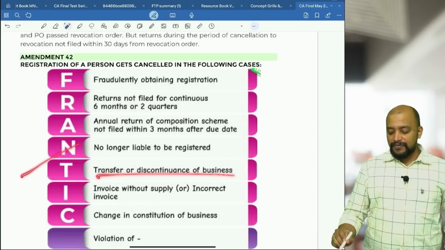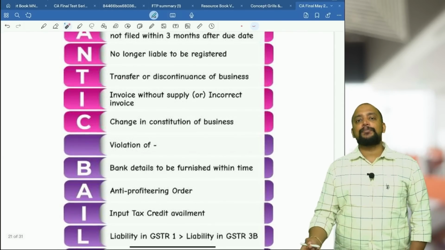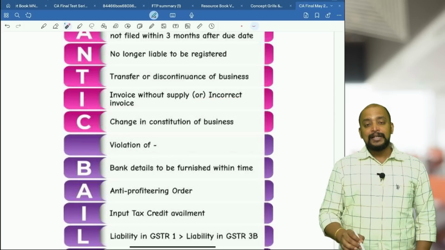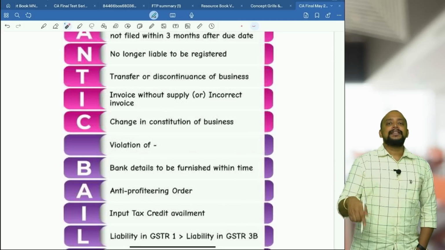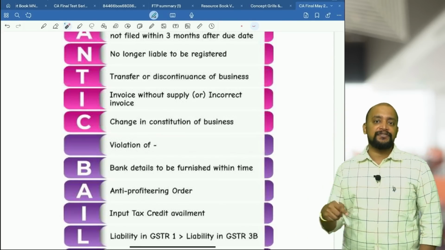Then T, transfer or discontinuance of business. Then I, invoice default, if they have issued an invoice without supply or an incorrect invoice. Or C, there is a change in constitution of business. In all these cases, the registration gets cancelled. Change in constitution means, for example, individual to partnership firm to company.